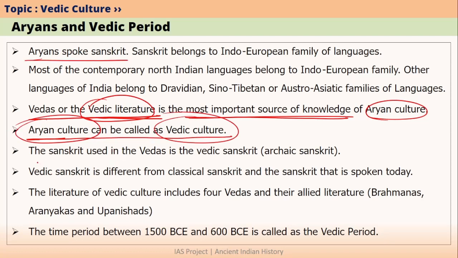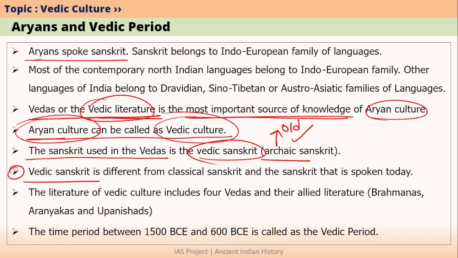To be particular, the Sanskrit that was used in Vedas was actually Vedic Sanskrit. Vedic Sanskrit is also called Old Sanskrit or Archaic Sanskrit. Archaic simply means old. Please note that Vedic Sanskrit is not classical Sanskrit. It is also not the Sanskrit that we speak today. It is entirely different and it is a very old or very archaic form of Sanskrit that was used by Aryans during that time.